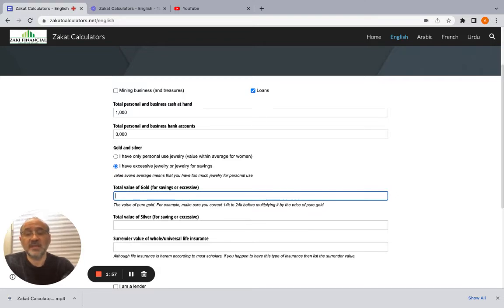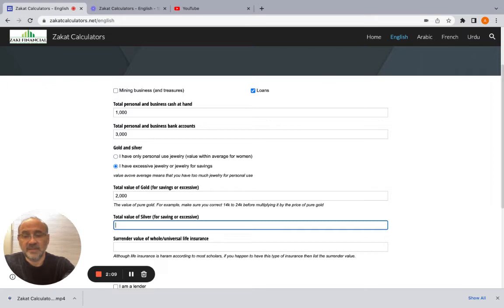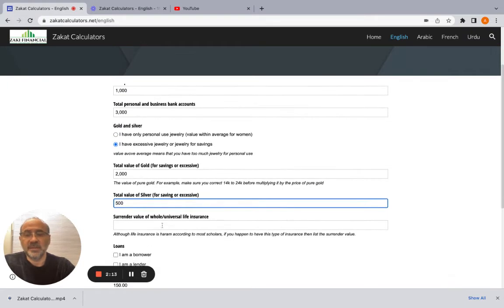But let's say you come up with the value of the gold and silver jewelry that you have, and let's say you have $2,000 in gold, zakatable gold jewelry, and $500 of silver, zakatable silver jewelry.